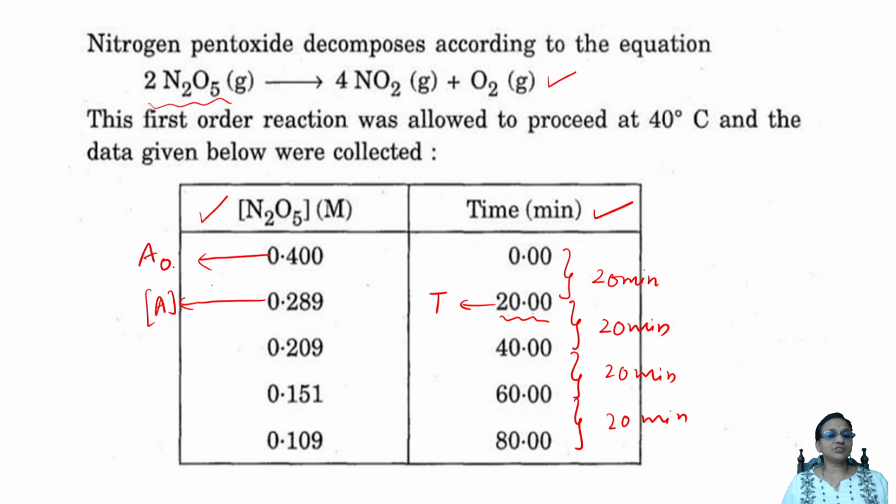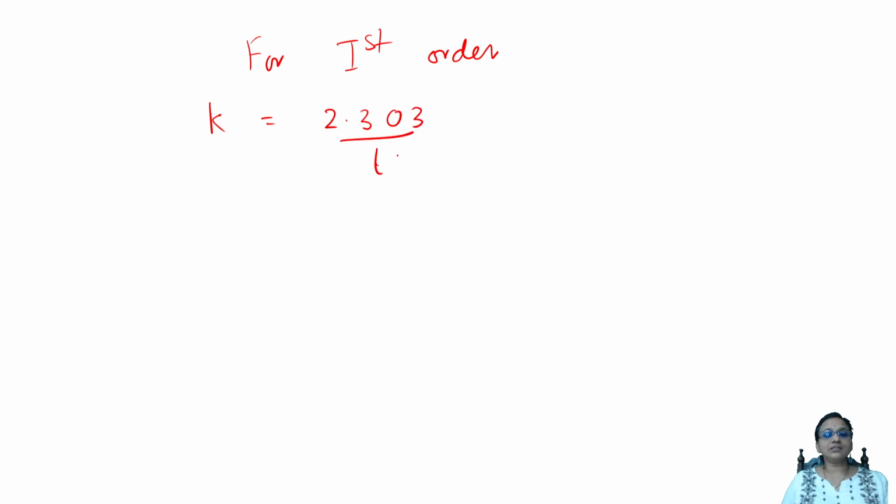And initial concentration is A naught. Now let's come back, write the formula according to the data. For first order reaction, what is the formula for calculating the rate constant? K is equal to 2.303 by t log concentration of A naught by concentration of A. This is the thing, correct?